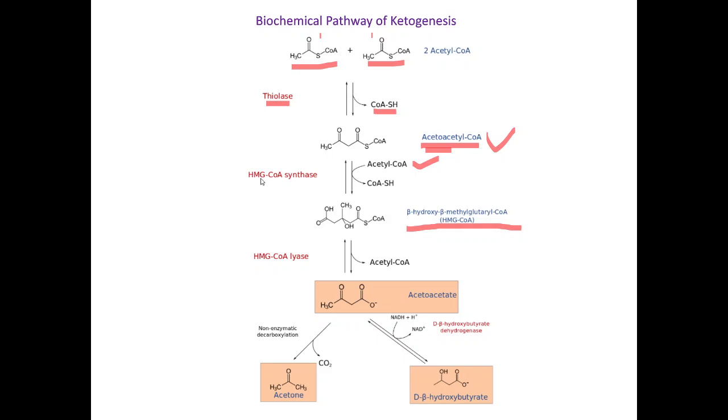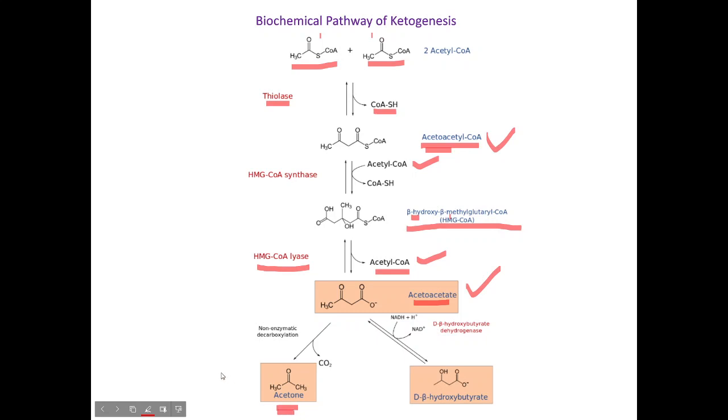The name HMG-CoA synthase itself suggests it is beta-hydroxy beta-methyl glutaryl coenzyme A. So this HMG-CoA gets synthesized, and afterwards the reaction of HMG-CoA lyase leads to the release of acetyl coenzyme A, and now we have acetoacetate present here. This acetoacetate is one of the ketone bodies. Next, this acetoacetate undergoes non-enzymatic decarboxylation, and we get acetone.